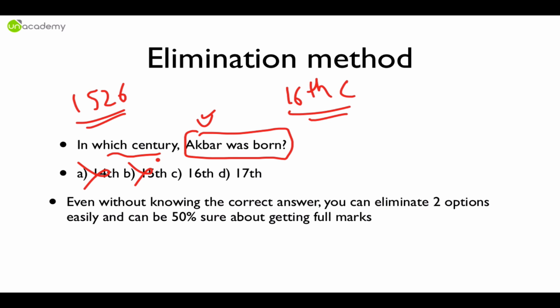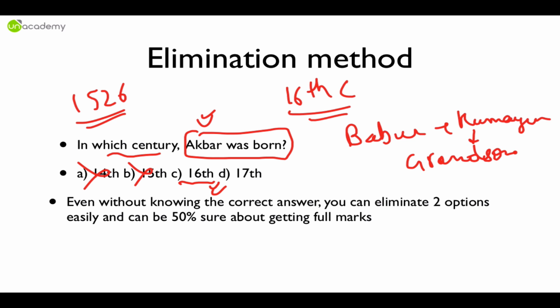Mughals did not exist in India. Only in the 16th century the first Mughal came and Babar gave birth to Humayun. It may be in the 15th century, but we know at least that Humayun was made king during that time and Akbar has to be born after Babar came into India, because he is his grandson. It's very highly unlikely that Akbar was born before 1526. If you want more details, Babar was born in 1483, roughly around that period, and Akbar was finally born in 1542. Now we know. So the answer is the 16th century,